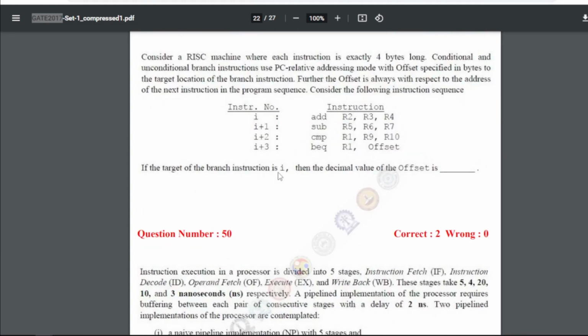Question number 49 is consider a RISC machine where each instruction is exactly 4 bytes long. Conditional and unconditional branch instructions use PC relative addressing mode with offset specified in bytes to the target location of the branch instruction. Further, the offset is always with respect to the address of the next instruction in the program sequence. Consider the following instruction sequence. If the target of the branch instruction is i, then the decimal value of the offset is. So for 49, our answer is minus 16.0.